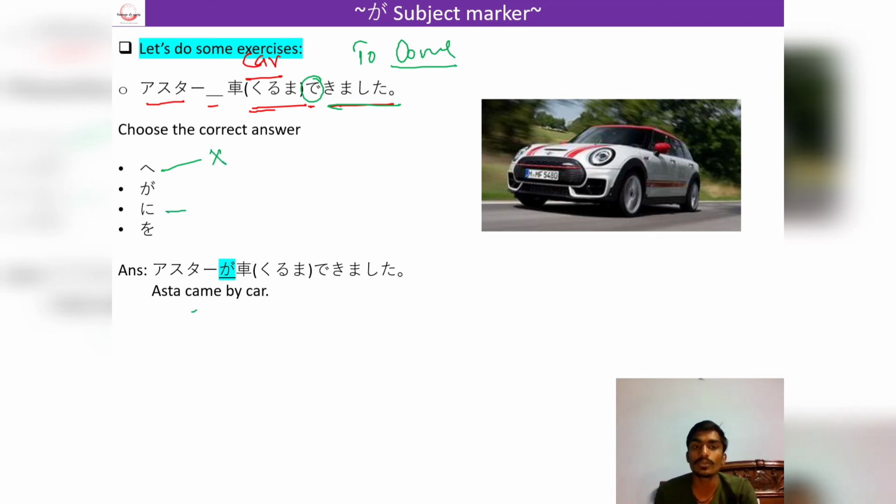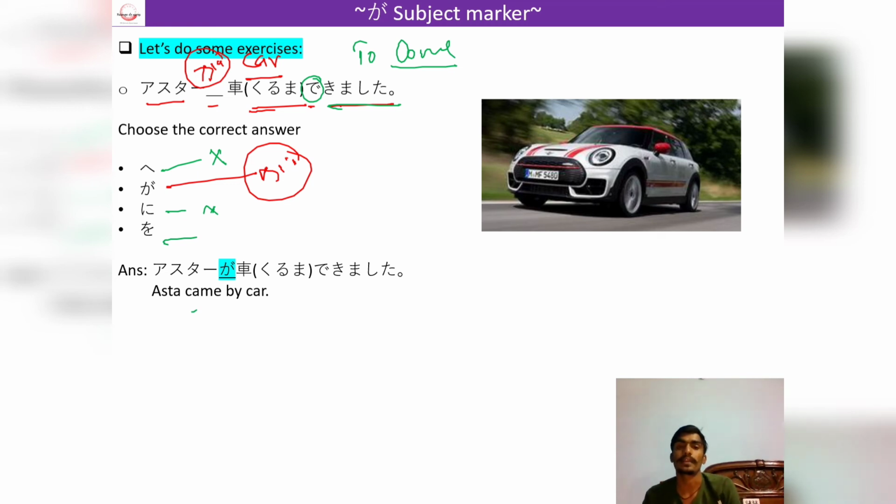The ni particle is also a direction particle, so it can also not be used. And o is an action particle, so there is no action done, so we cannot use this particle either. And our option left is ga. Here we have used ga to emphasize Asuta, that Asuta came by car. We can use wa here as well, but that will not emphasize. So whenever we want to emphasize, we will use the ga particle.